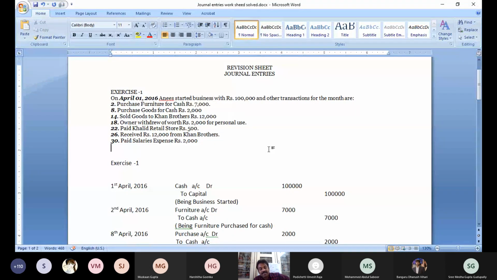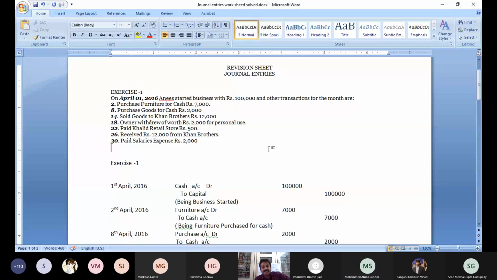Instead of the 10,000, you better write 12,000 because there is a discount. Actually, we sold goods to Khan Brothers in the previous transaction. 12,000 is there. For this 12,000, he paid us only 10,000. It means 2,000 is assumed as a discount. This type of transaction I will discuss after 2-3 simple basic journal entries. Is it okay, commerce students?